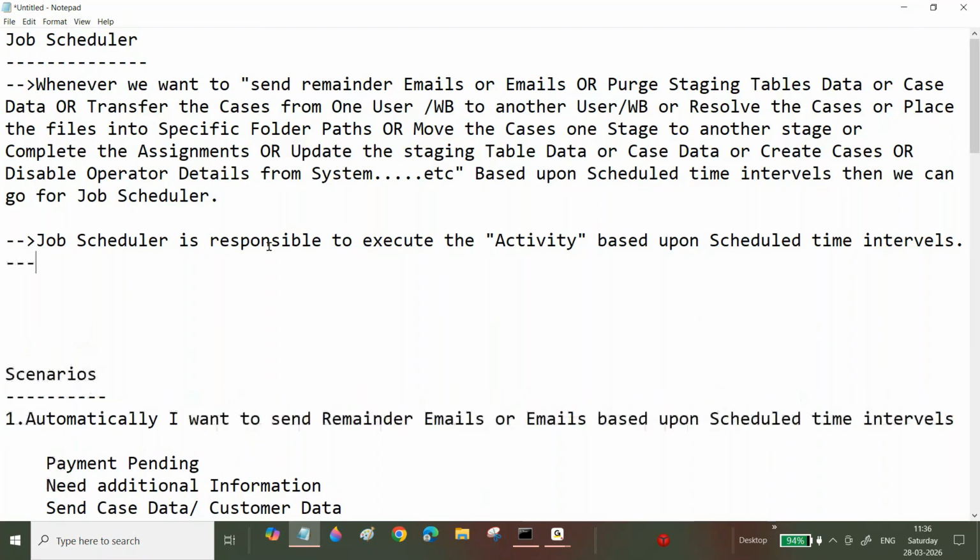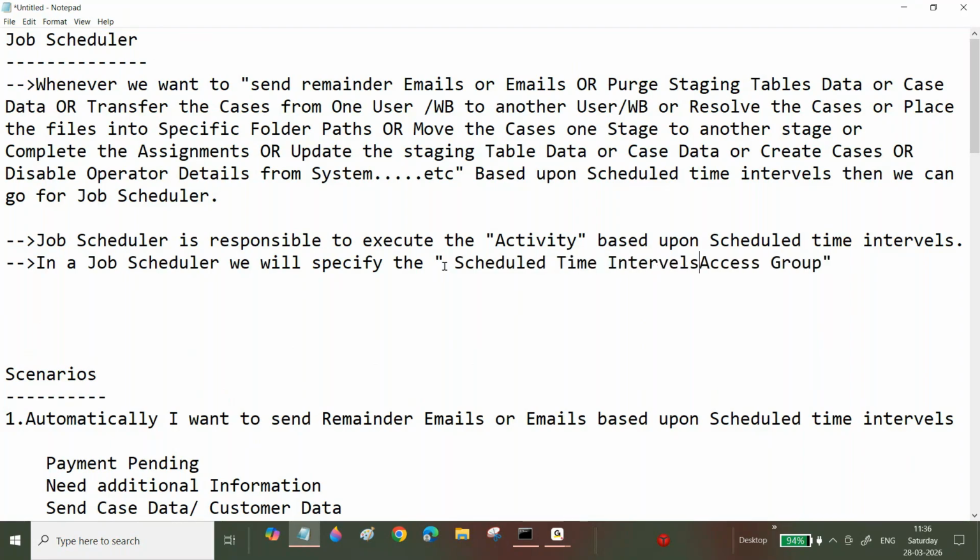Come on, next point. In a job scheduler, we will specify the main details. What are the main details we will specify? We will specify the access group. Before the access group, we will specify the scheduled time intervals. Okay, sir, scheduled time intervals, access group,